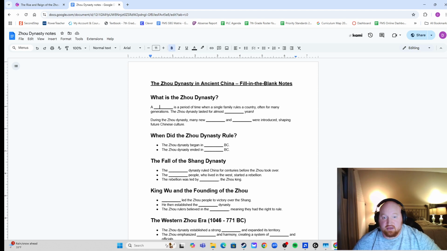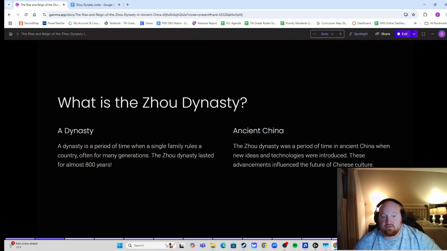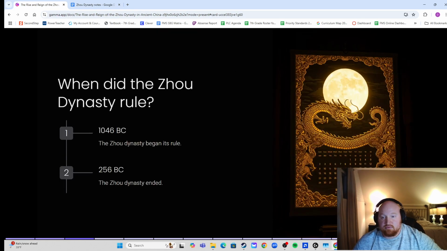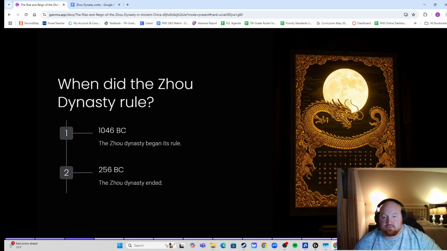So right here, ideas and technologies were introduced, shaping future Chinese culture. So the Zhou Dynasty began in 1046 BC, ended in 256 BC. It's right here, follows along with it, goes in order. All right, next.